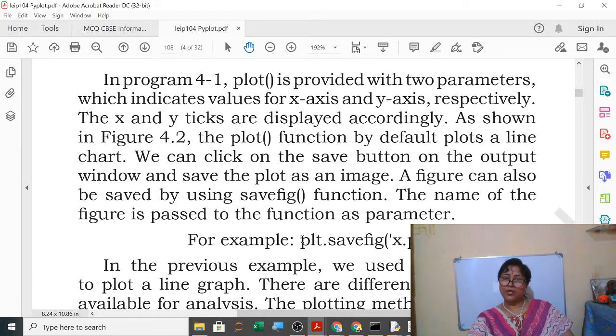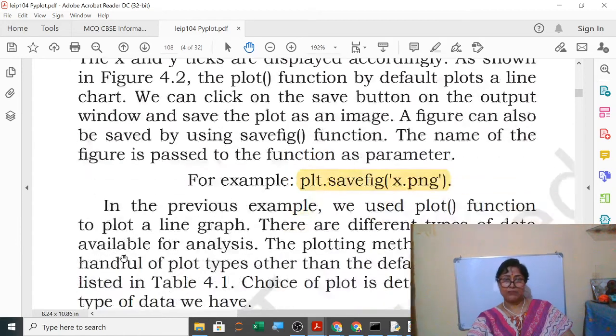This is also important because a 1 mark question was asked that if I want to save the graph in my computer, using which function. So you will write here the savefig function and the name of the PNG or the name of the file where you want to save it.